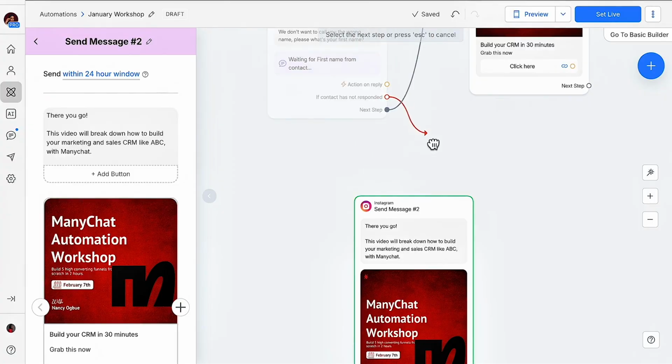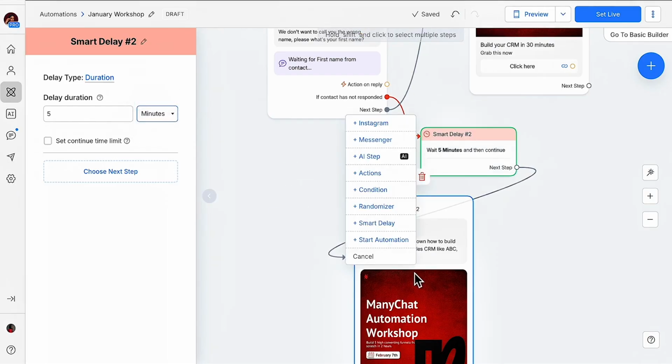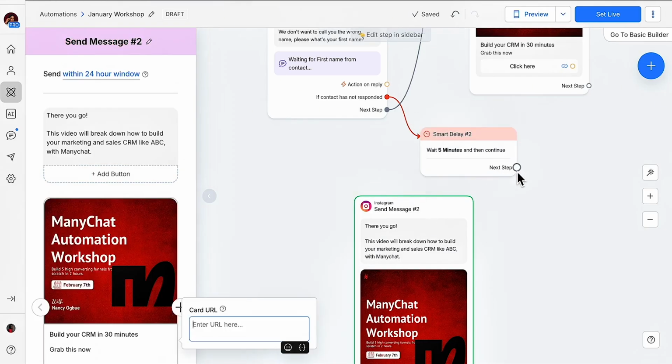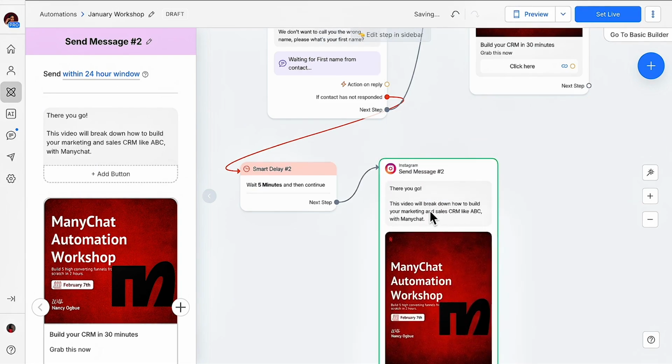But before you do that, put a smart delay. Okay? That smart delay is going to be here for 5 minutes. So after 5 minutes, you don't hear anything from them. You still send them this freebie, okay? And you're not going to say, "There you go." I'm going to say,